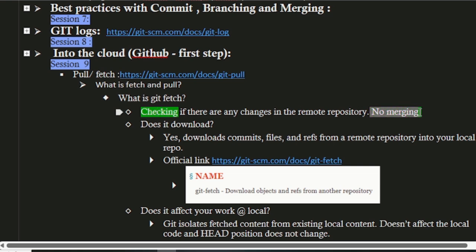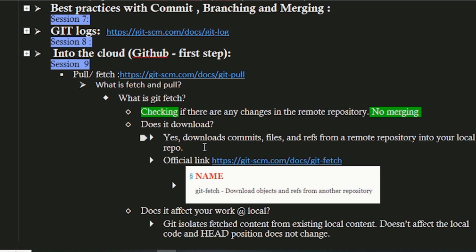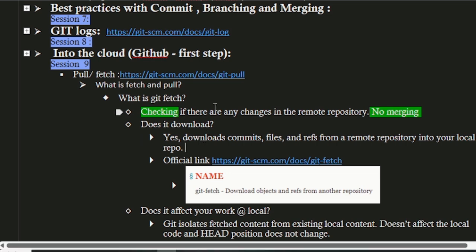There is no real merging happening. Does anything download here? Yes, downloads of commits, files and references from the remote repository into your local repository. I know there are few of the contents out there which say no, nothing downloads. It's incorrect. I have checked the official link. There would be a download, and this is a screenshot from the official website. Git fetch, download objects and references from another repository.